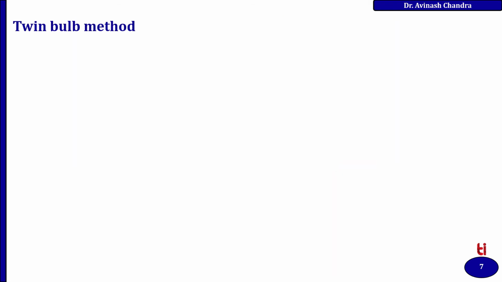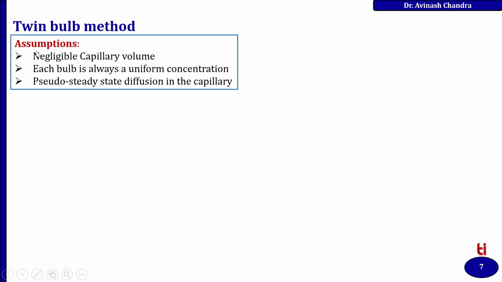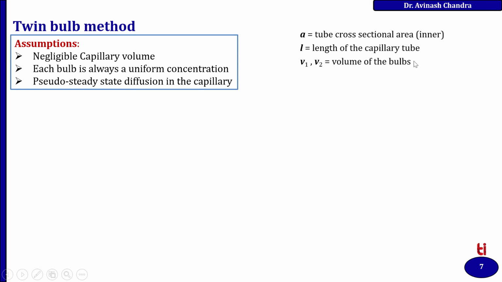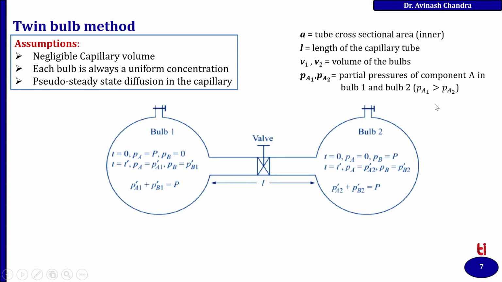Starting with the twin bulb method, the assumptions are negligible capillary volume, each bulb is always at uniform concentration, and pseudo steady state diffusion in the capillary. There is the tube cross sectional area, L is the length of the capillary tube, V1 and V2 are the volumes of the bulbs, and PA1 and PA2 are the partial pressures of component A in bulbs 1 and 2, where PA1 is greater than PA2.